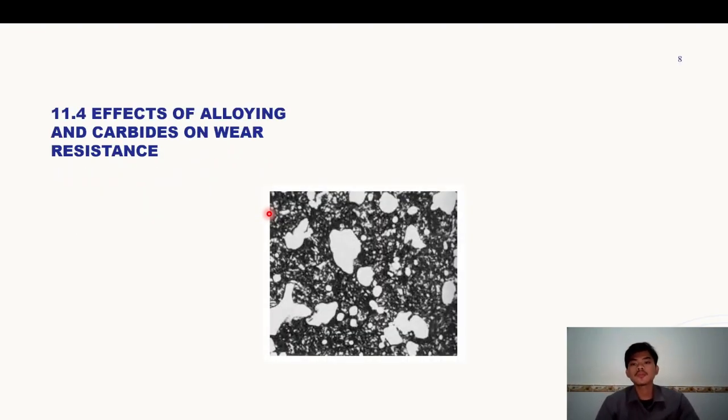11.4 Effects of alloying and carbides on wear resistance. The wear resistance of high-speed steels and tool steels is strongly dependent on the amount, type, size, shape, and distribution of the alloy carbides that are present in the microstructure. The functions that these carbides serve can be understood through the use of an analogy.